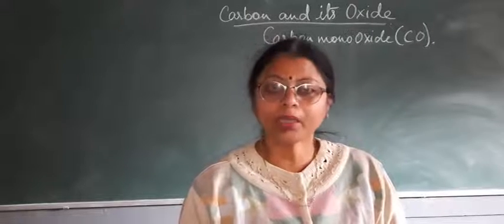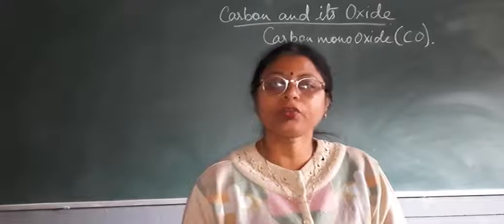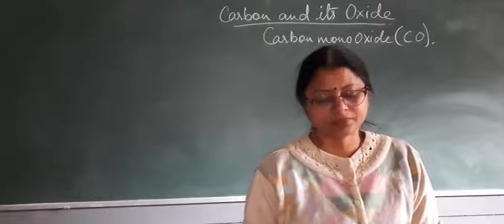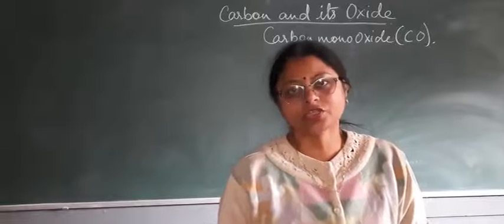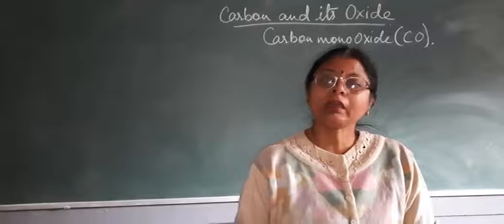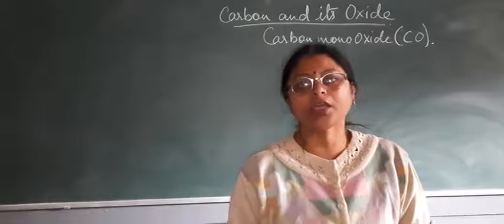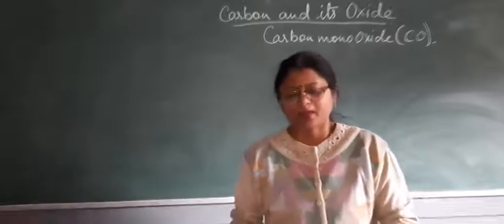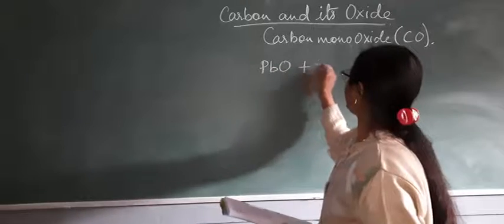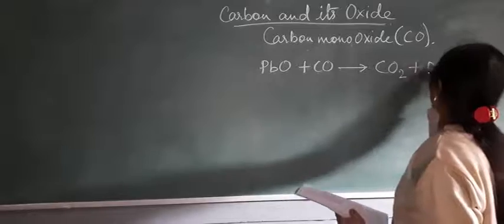Combustibility means on burning or reaction with oxygen, it will change into carbon dioxide. It is a combustible gas. Reduction action: it is a good reducing agent, meaning it will gain the oxygen from the metallic oxide and convert it into the metal. As lead oxide, PbO, when reacted with carbon monoxide, will change into carbon dioxide plus lead metal.